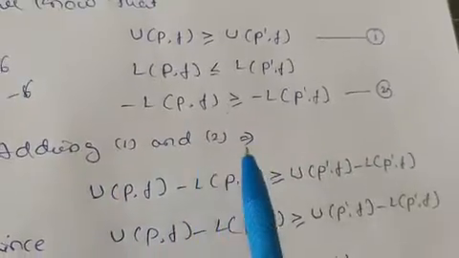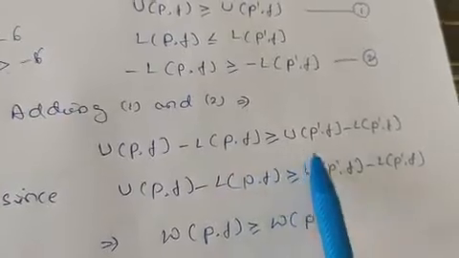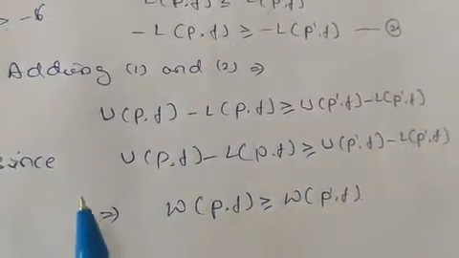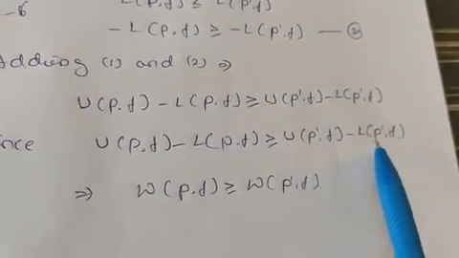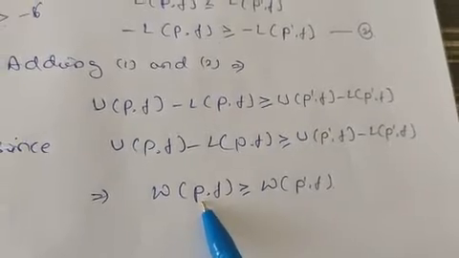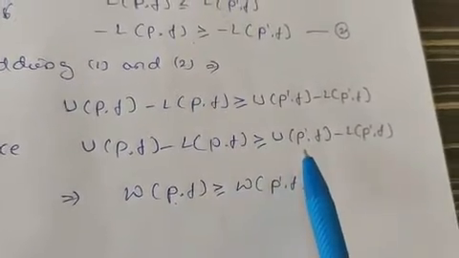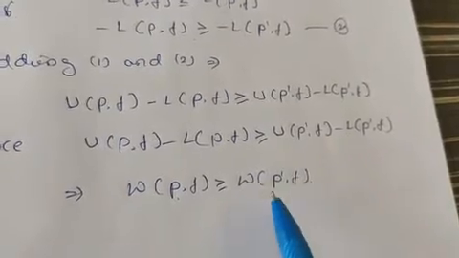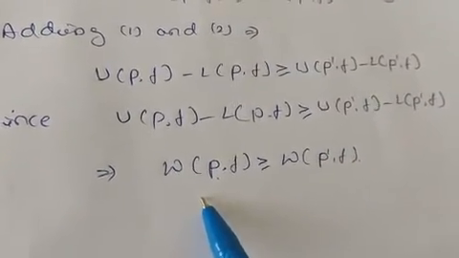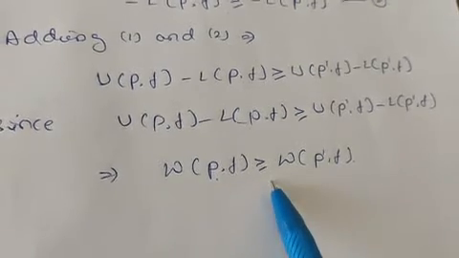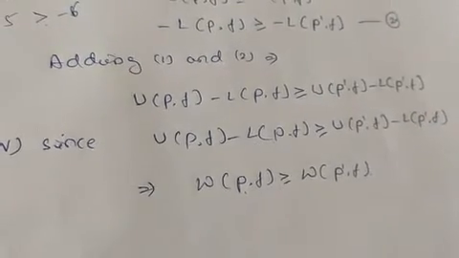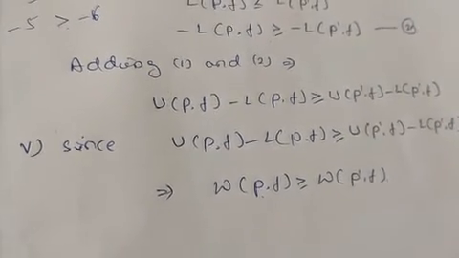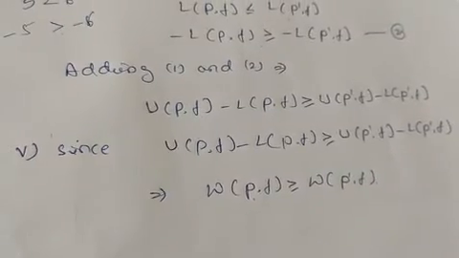Now adding equations 1 and 2, you will get UPf minus LPf is greater than or equal to UP dash f minus LP dash f. Since UPf minus LPf is nothing but the oscillatory difference WPf, and this one is also the oscillatory difference WP dash f, this implies WPf is greater than or equal to WP dash f. So this is all about this theorem. If you have any doubt, then you can refer to the notes and ask me any question. Thank you.